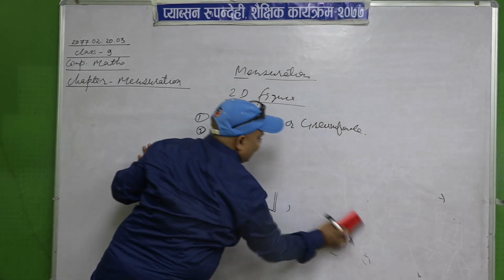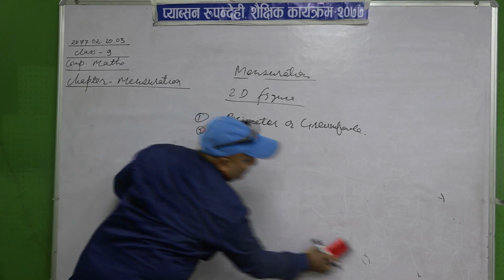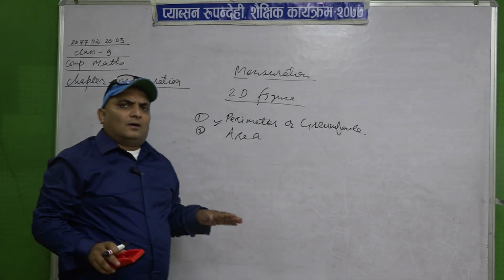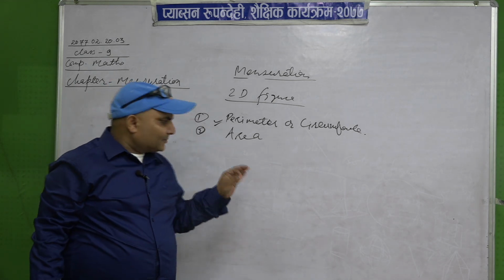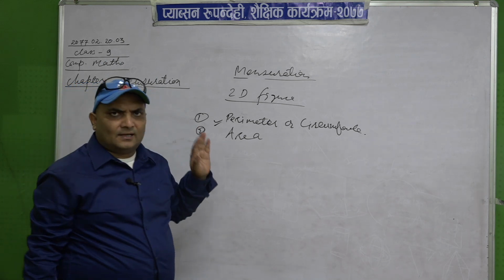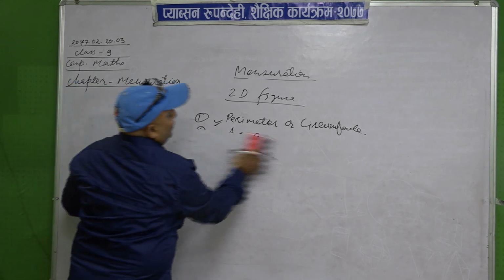And area, what is area? Area is the space occupied by a plane figure. The space it occupies is called the area of that shape or figure.